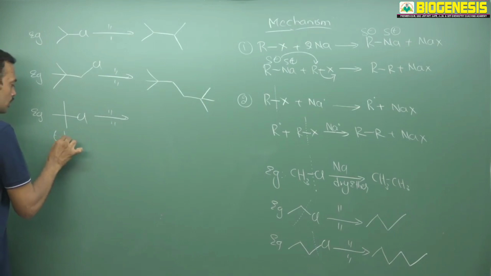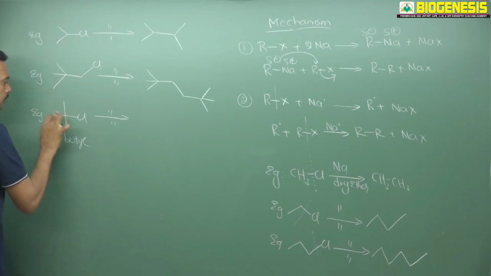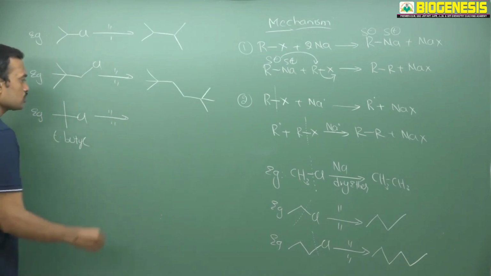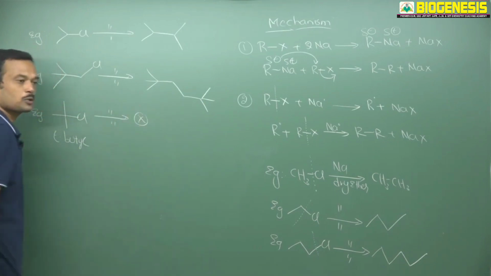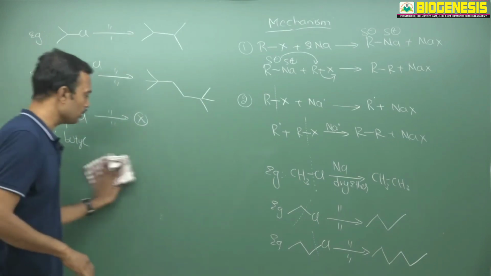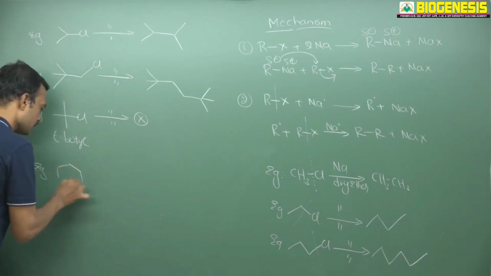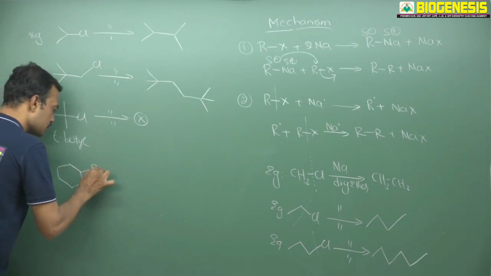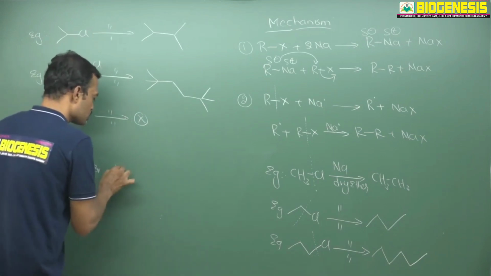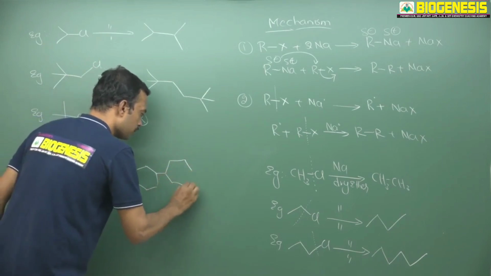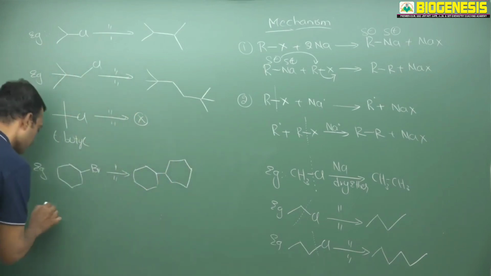This group is called tertiary butyl group. This group is never involved in this reaction. So in Wood's reaction, it is not possible to use tertiary butyl chloride. Okay. And if I take any cyclic ring, see, this is a 6-membered ring. Now sodium in ether, and see there is a formation of a dimer.